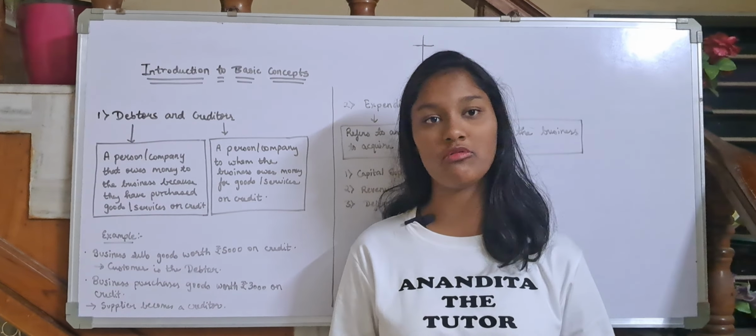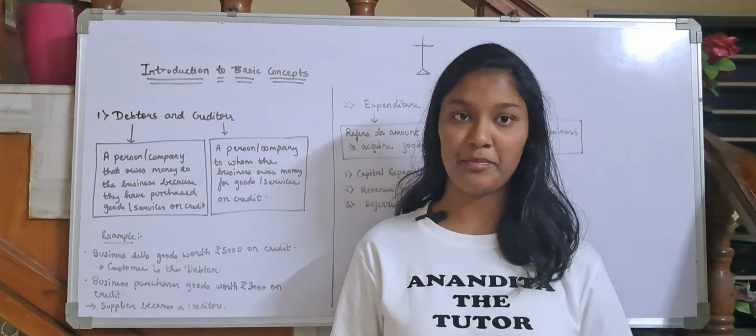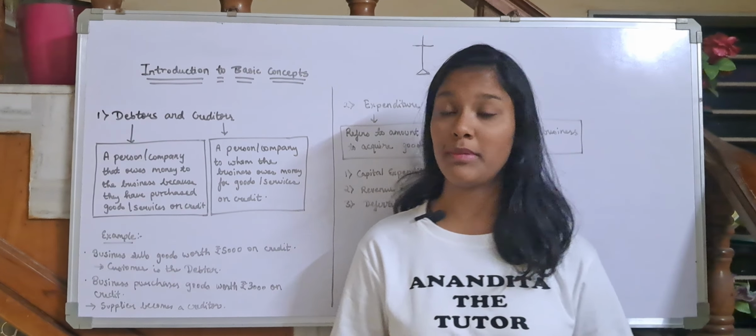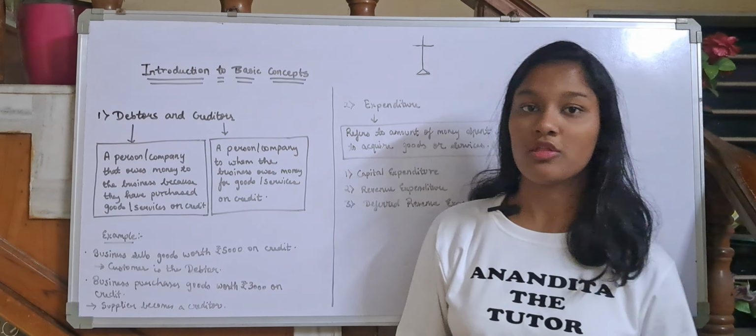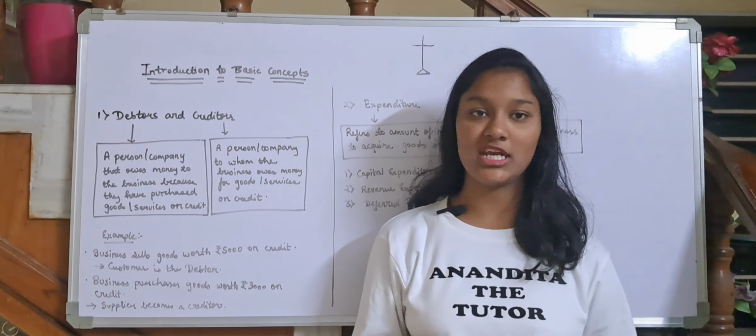Last time we had learned about transaction and capital and drawings. Now we'll learn about debtors and creditors and expenditure. So who are these debtors and creditors?